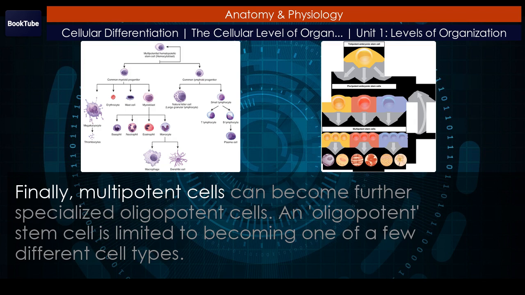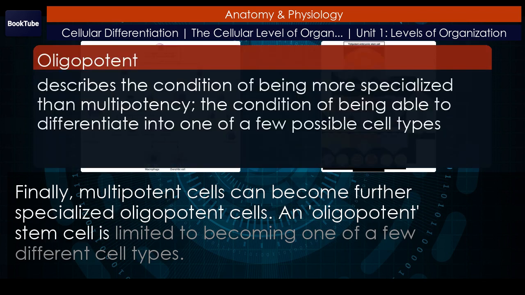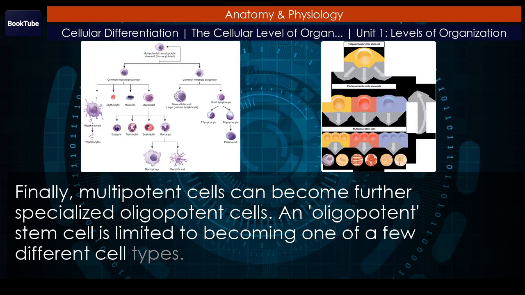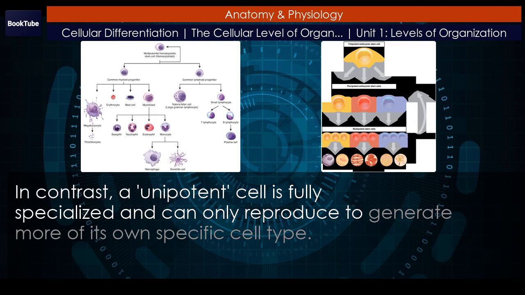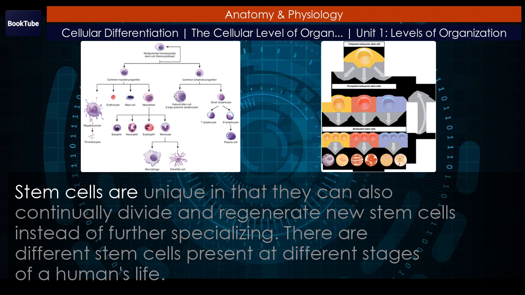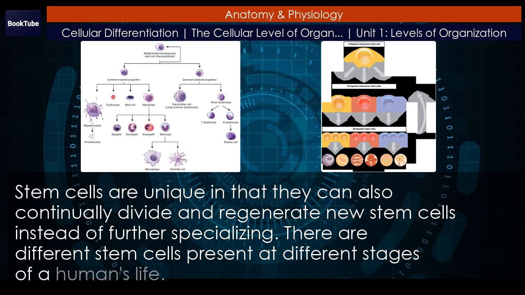Finally, multipotent cells can become further specialized oligopotent cells. An oligopotent stem cell is limited to becoming one of a few different cell types. In contrast, a unipotent cell is fully specialized and can only reproduce to generate more of its own specific cell type. Stem cells are unique in that they can also continually divide and regenerate new stem cells instead of further specializing.